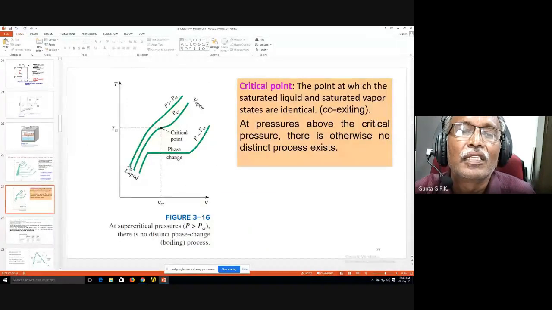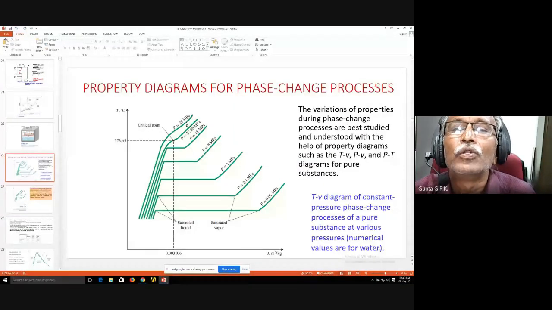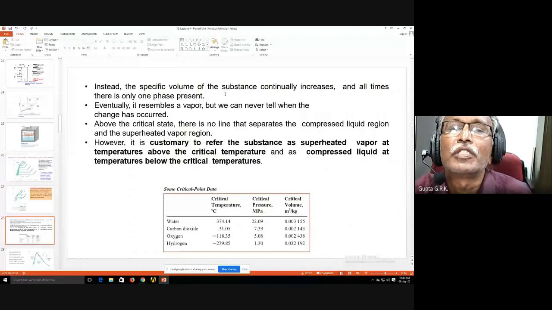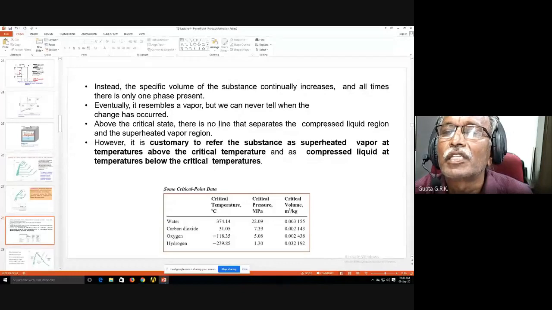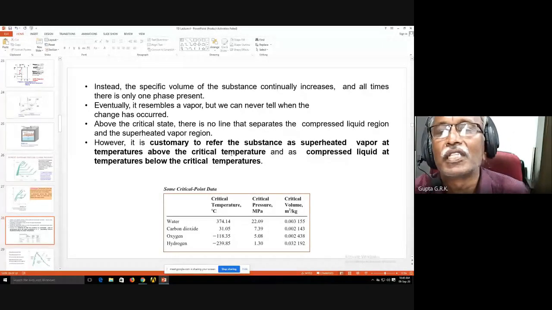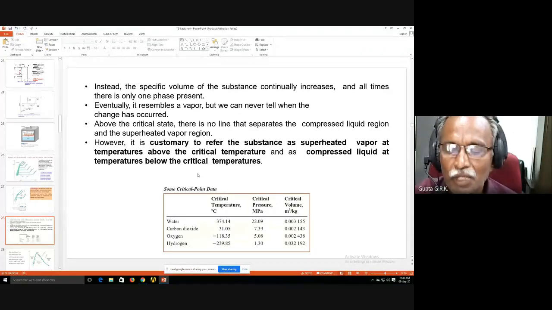So if I go on heating, I see only a single phase and its specific volume increases, right? But you cannot say in which phase it is. So the specific volume continuously increases, and at all times there is only one phase present. So it resembles a vapor, but we can never tell when the change has occurred. Above the critical state, there is no line that separates the compressed liquid region and superheated vapor region. It is customary to refer to the substance as superheated vapor at temperatures above the critical temperature and compressed liquid at temperatures below the critical temperature. That's what we have discussed.